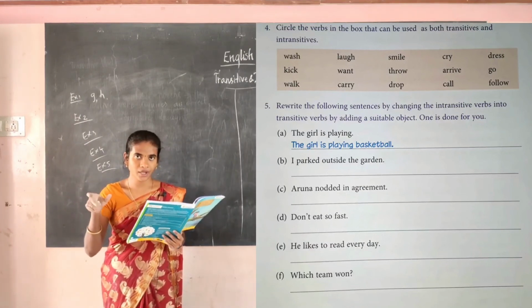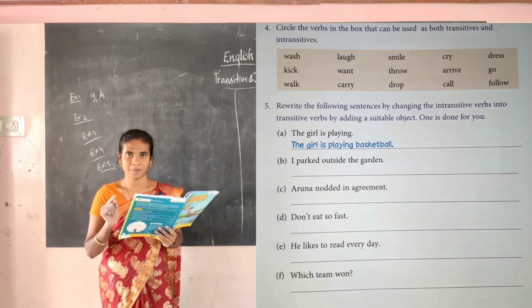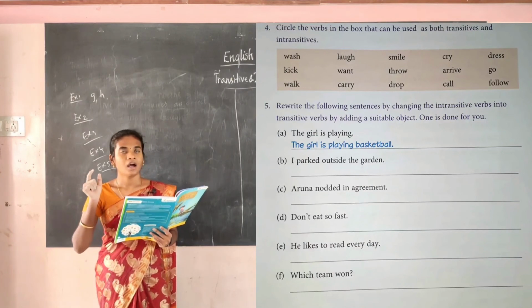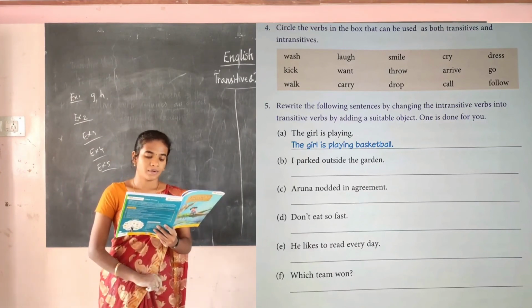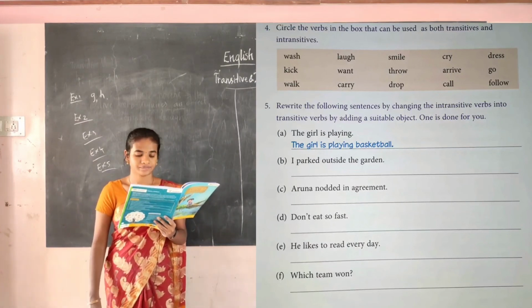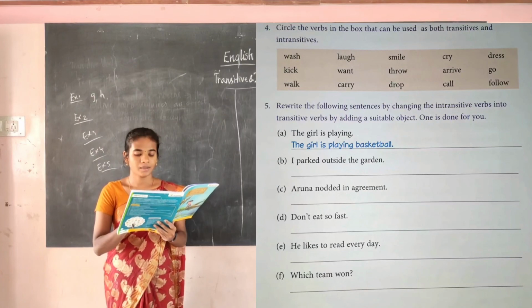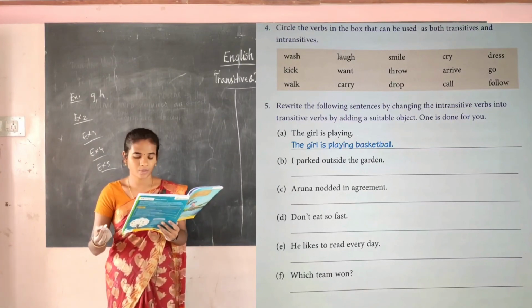This is the point you have to always keep in mind. The answer is: I park my car outside the garden. Here my car is the object. You can write my cycle, my bike, whatever.